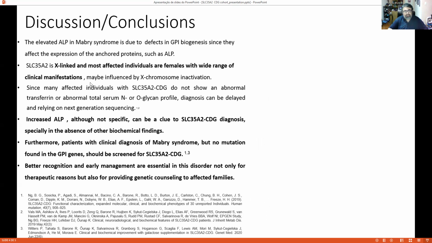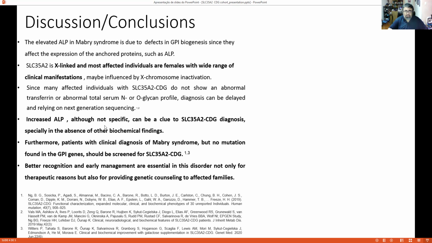And in the case of SLC35A2, we know that most affected patients are females, but they have a wide range of manifestations, reflecting the random X chromosome inactivation that can occur. Both disorders cannot be detected by doing transferrin or abnormal total serum and or N-glycan profile. So in most of those cases, you need to do next-generation sequencing to identify the mutations.